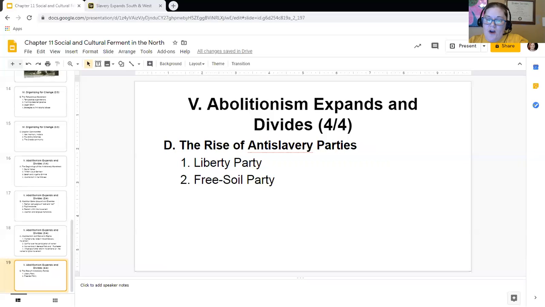The Whigs and Democrats attempted to avoid the issue of slavery and to keep their northern and southern constituents united. However, the Liberty Party's entry into the campaign made it very difficult for the two larger and dominant parties to maintain control. The Liberty Party, a third party, was a spoiler in the 1844 presidential election that gave James K. Polk, who was a Democrat, the victory in that election.